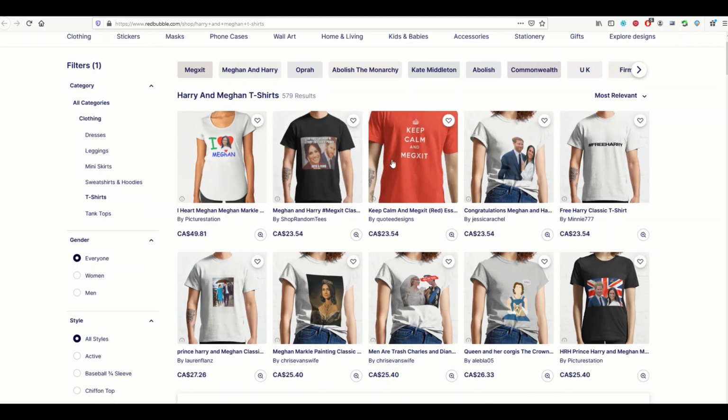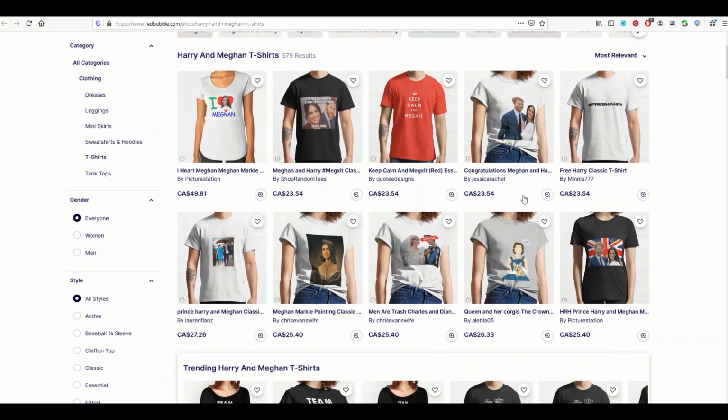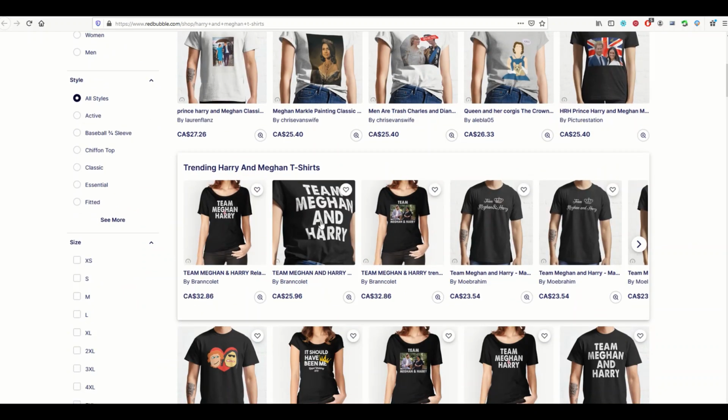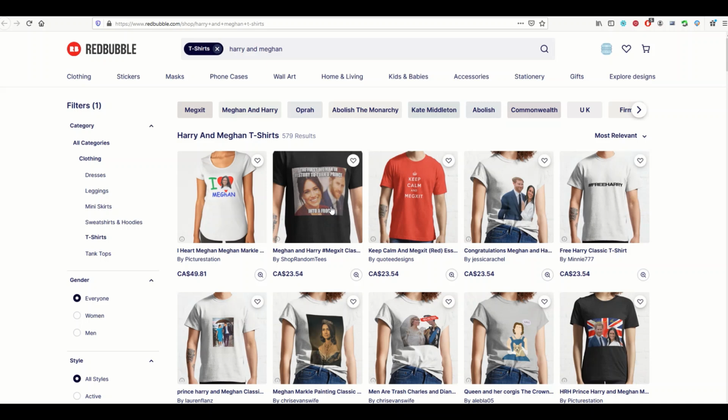Here's an interesting one. I love this. Keep calm and Mexit. Play on Brexit, play on exit. That's witty. I can see why that's right in the first page. Here's another one. Free Harry. There's Team Meghan and Harry. So, these are good ideas. Is there room to expand on these? There's only 579 results. It's pretty good.